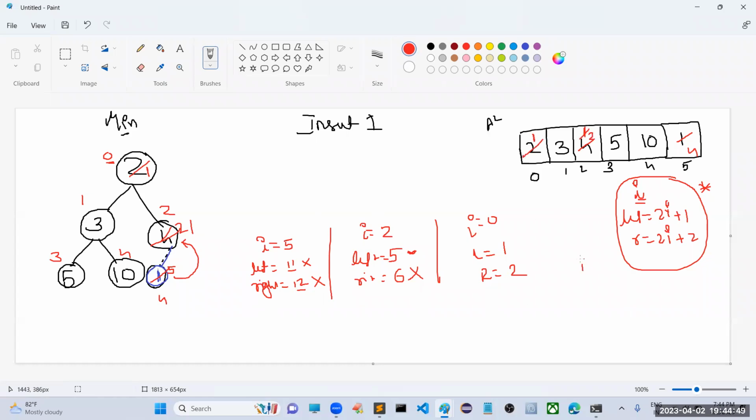Sir, what is the tree that we got here? 1 and 3 and here we got 2 and here we got 5 and here we got 10 and here we got 5. Is it a 5? No, it is 4. Correct. Sir, is it greater? Is it lesser? Yes. So less than this, less than this. So my element is ready to delete.